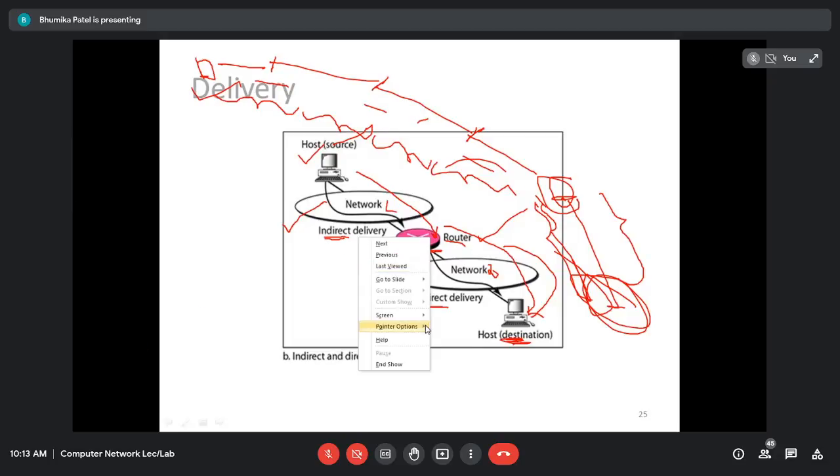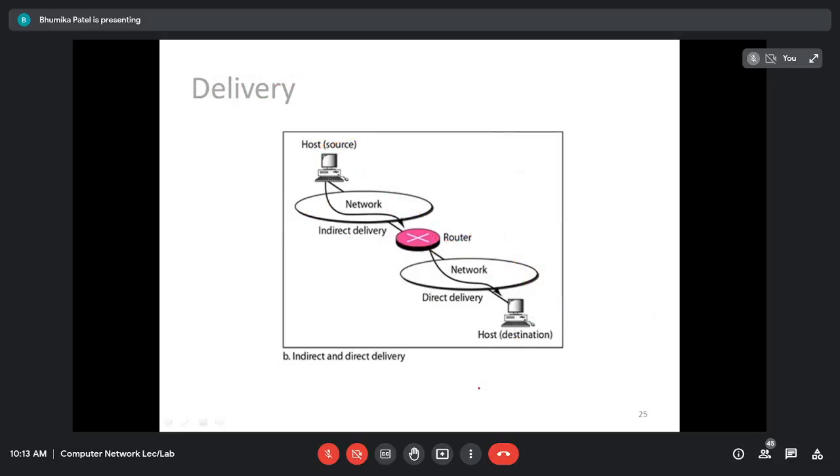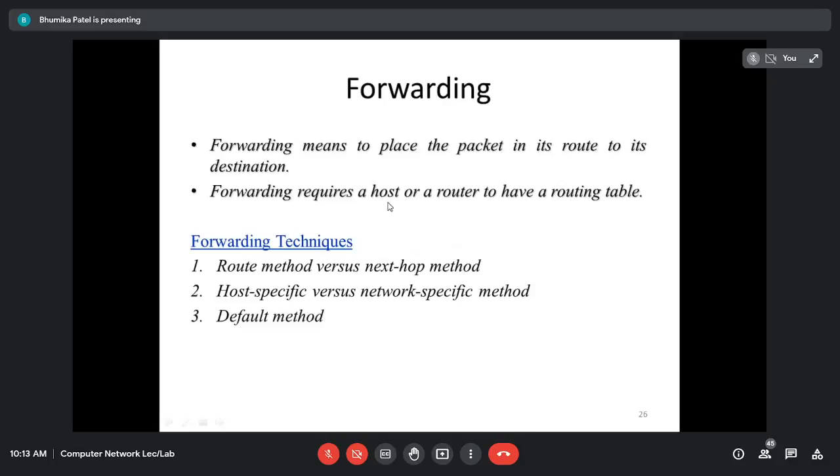It is very simple, right? If both devices are in the same network, it is called direct delivery. If the devices are in different networks, then it is called indirect delivery of the packets. And it is the task of the network layer to supervise this activity. This duty is known as the delivery of the packets.